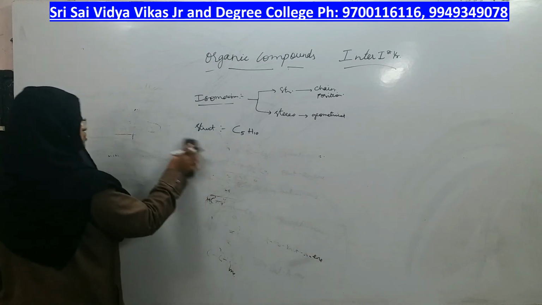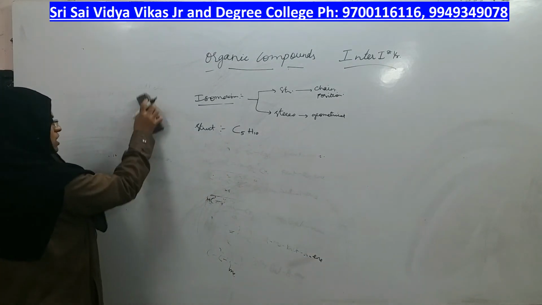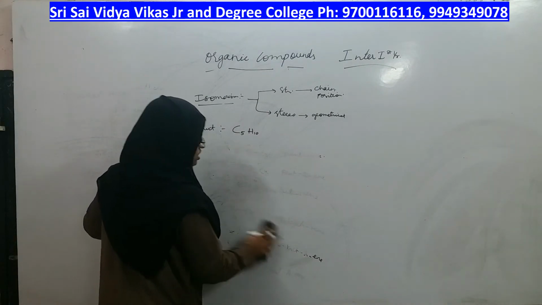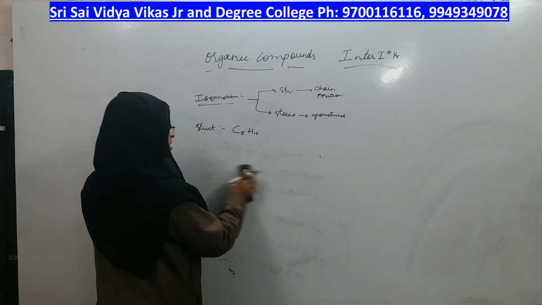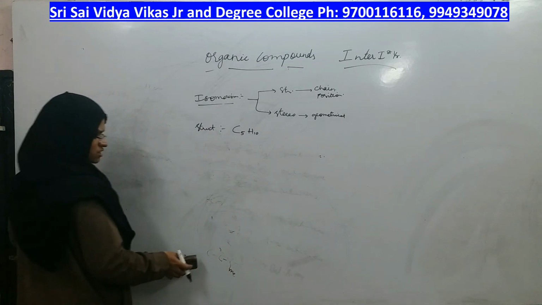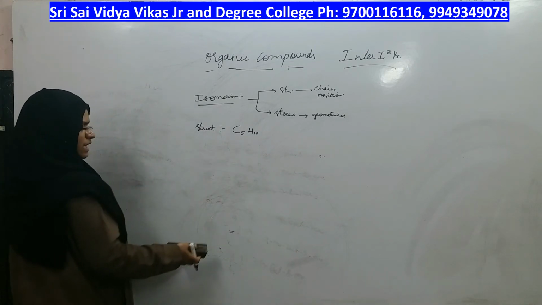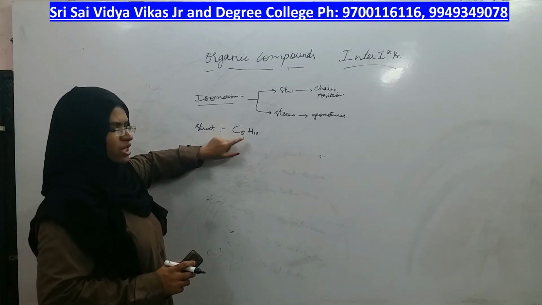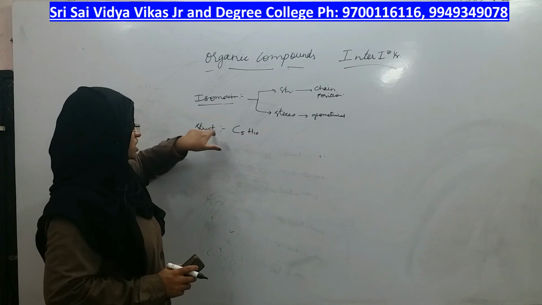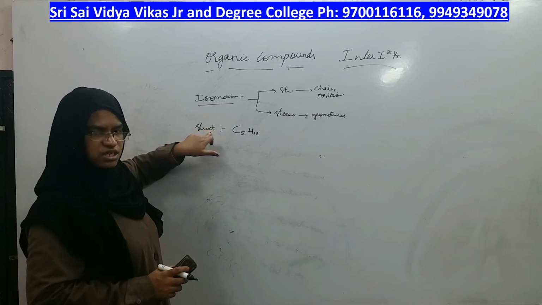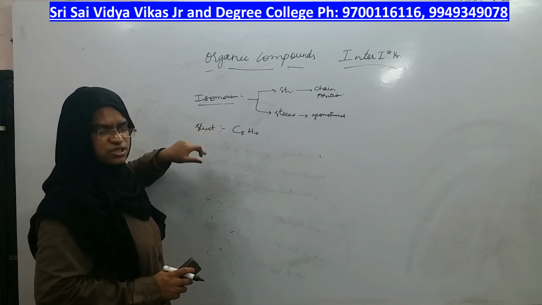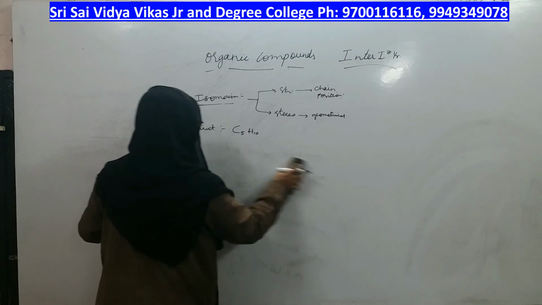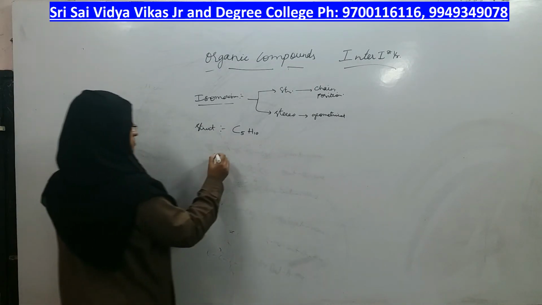In the exam you may be asked, write all the structural isomers possible for the given molecular formula, or they may ask you, find out whether the structural isomers for this formula is correct or not. But with the molecular formula you should be able to write structural. If they ask structural, you should write structural. If they ask geometrical, you should be able to write geometrical, right? Let us look at this.